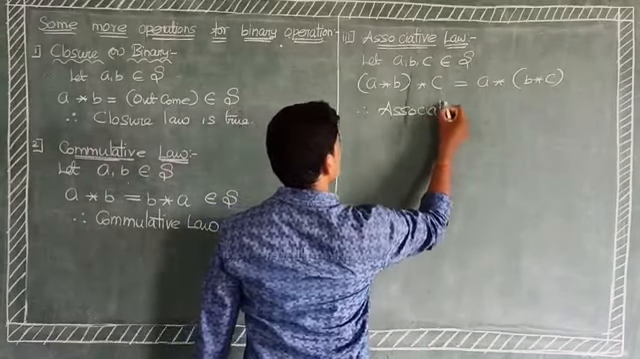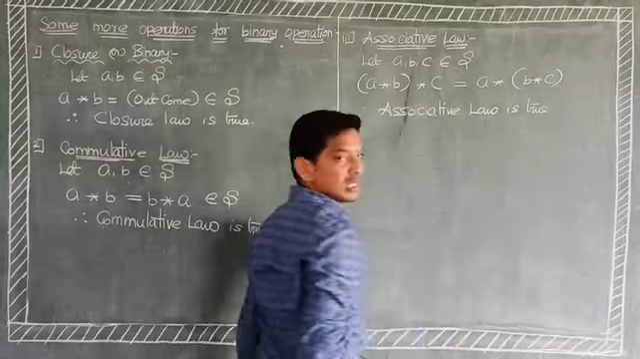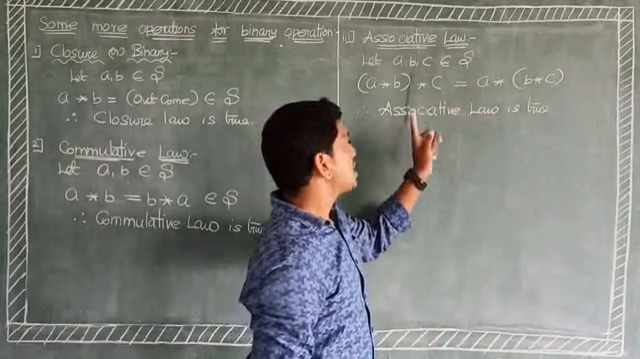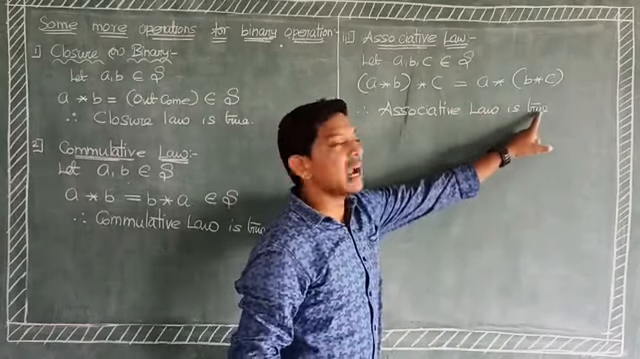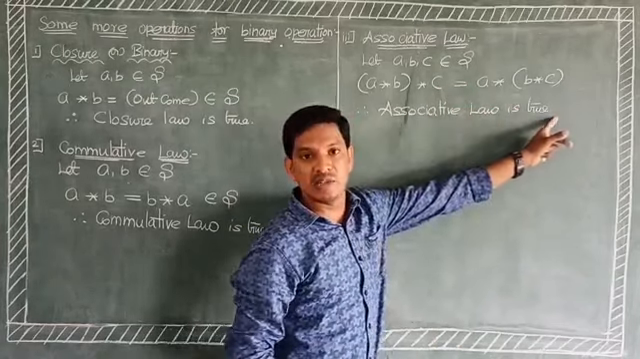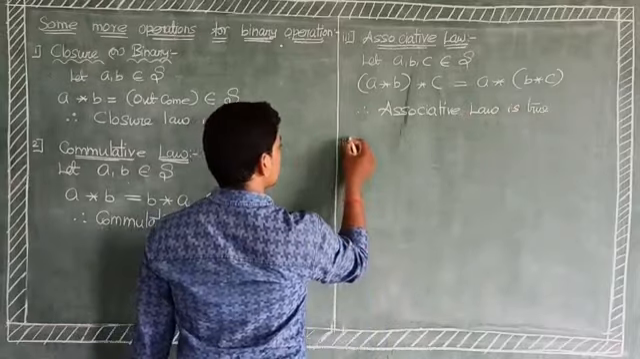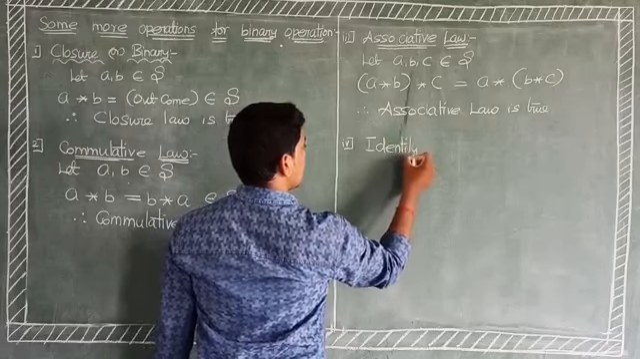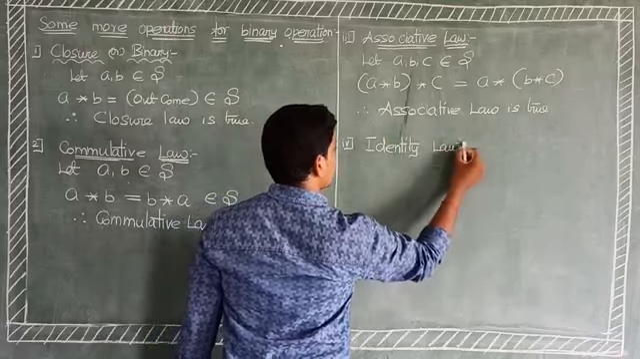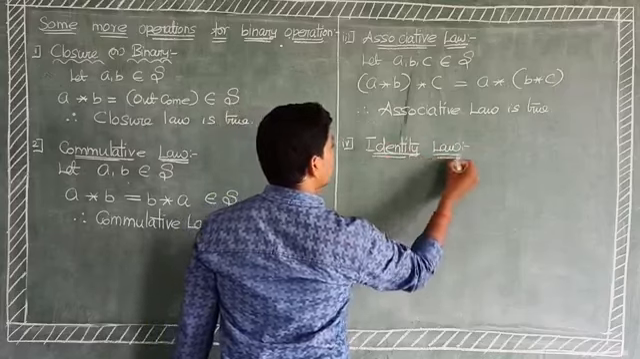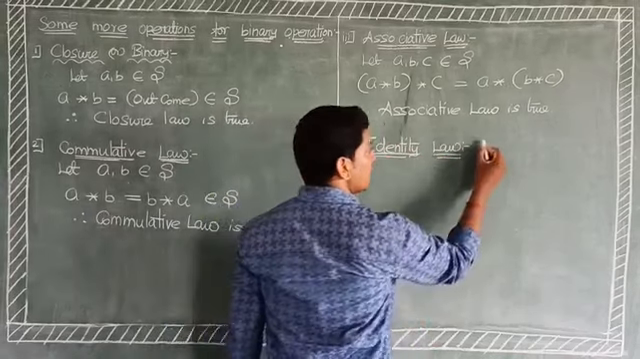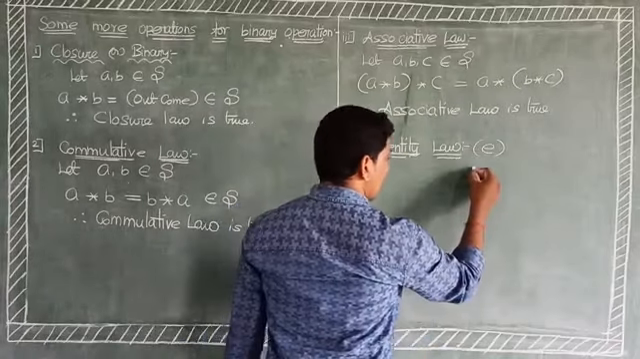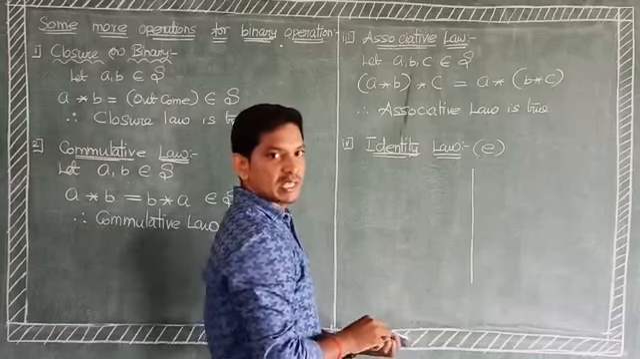Suppose the relation is not satisfying, that is, not equal, then the associative law is not true or does not exist. Okay, the next one, identity law. The identity element is denoted by small letter e. Now classify into two cases, case 1, case 2.